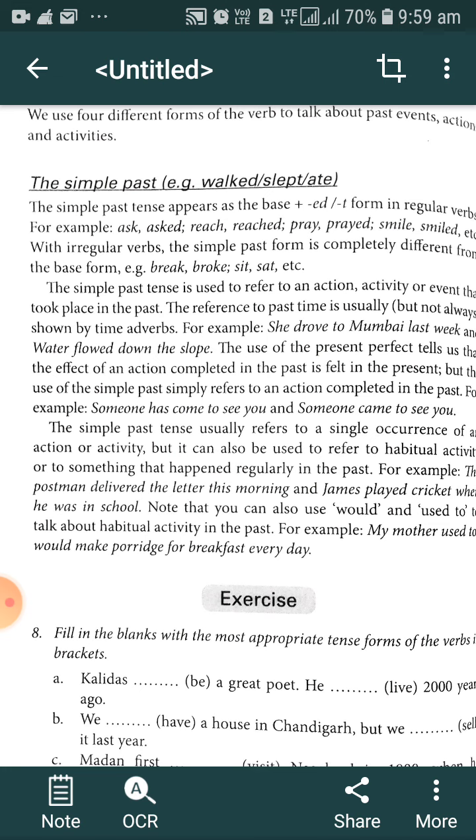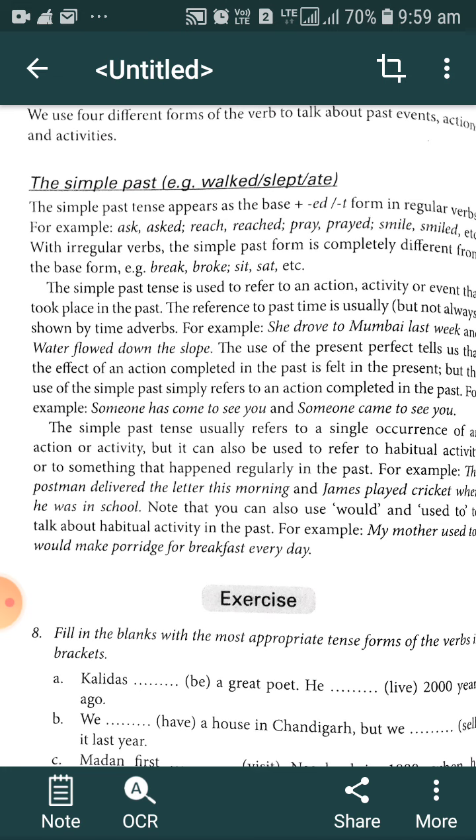Just as in break, this is the base form spelling. In the second form, we have totally changed the spelling of break and it becomes broke. This is the second form. So you have to keep in mind that every verb form is not the same. We can change the form of a regular verb by adding ed or t suffix. We cannot add ed or t suffix while changing the form of an irregular verb. We have to change the total spelling of that particular form. Next point: what is the structure of simple past tense?